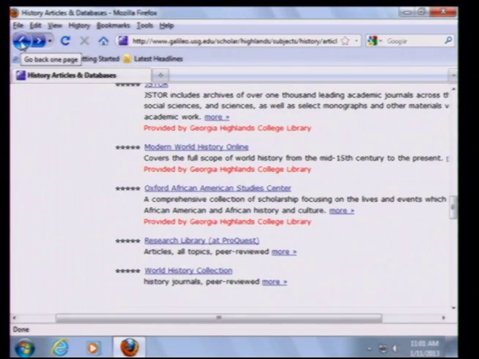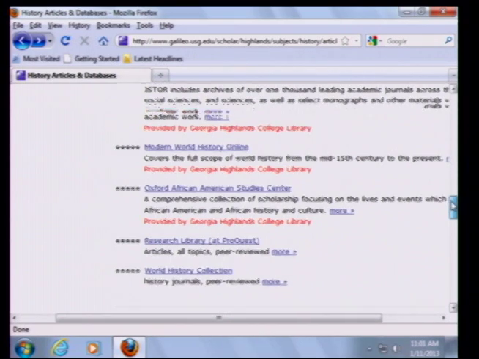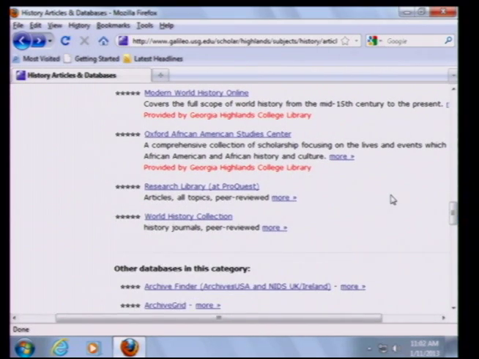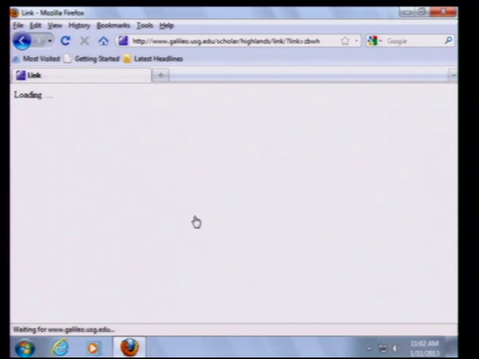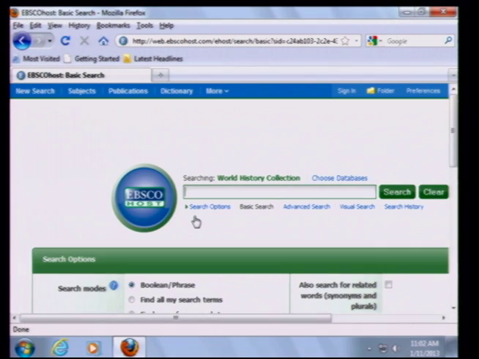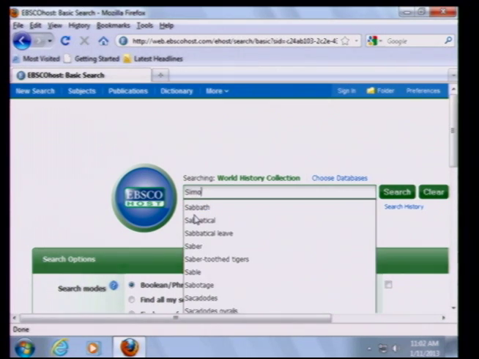All right, coming back to our master list, we'll look at World History Collection next. And as the title of the database connotes, it is a comprehensive international kind of database, and we'll just do one more search there for the sake of keeping it simple.